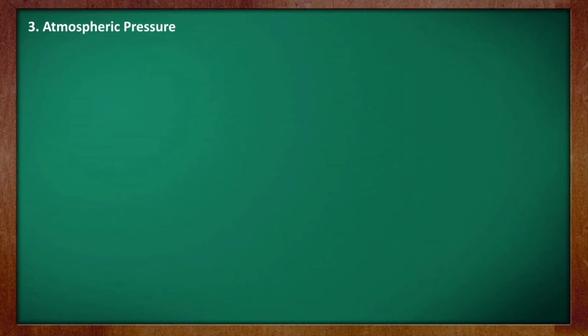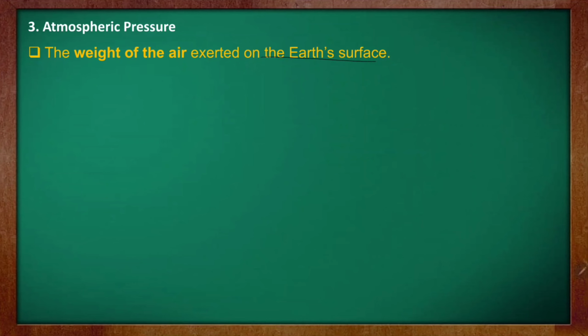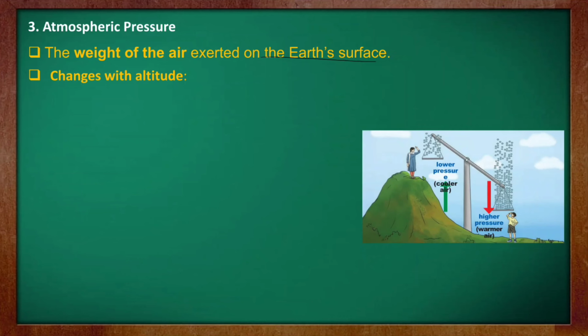Next we have atmospheric pressure. Atmospheric pressure means the weight of air exerted on the earth's surface. It changes with altitude. If the altitude is high, then the pressure will be low, and if the altitude is low, the pressure will be high. Lower pressure at higher altitude, and the air is cooler here, and higher pressure at low altitude, that means at ground level. It is higher near sea level. The atmospheric pressure is always high there.